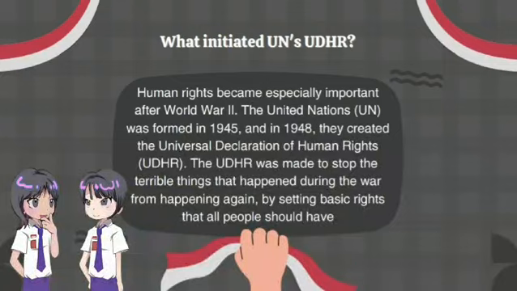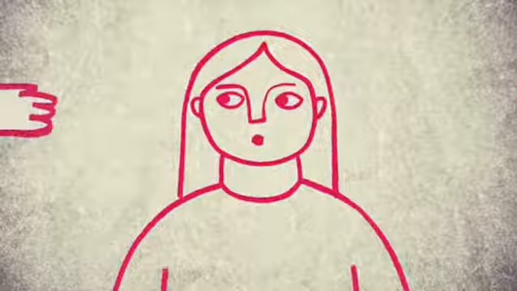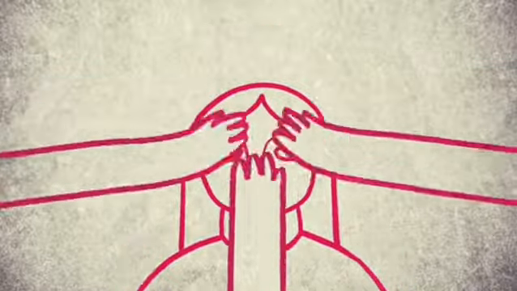This document set out basic rights that should be protected for all people. The UDHR was created to ensure that the horrible things that had happened during the war would not happen again. It provides a foundation for human rights laws around the world and emphasizes that these rights are not given by the government, they are inherent to all humans.